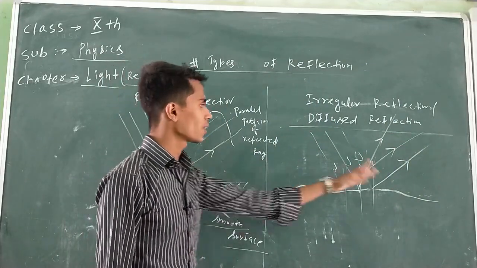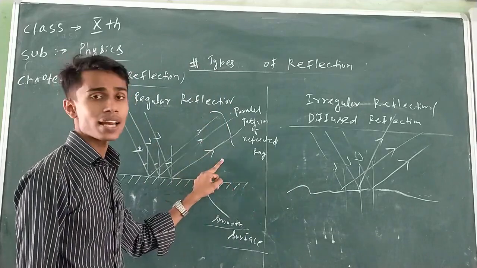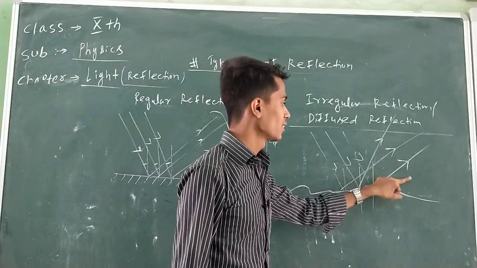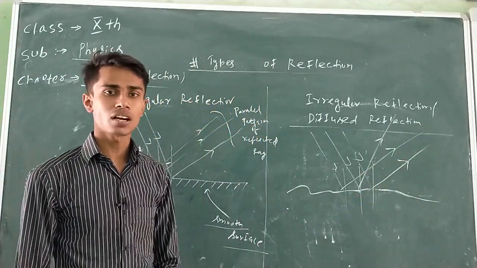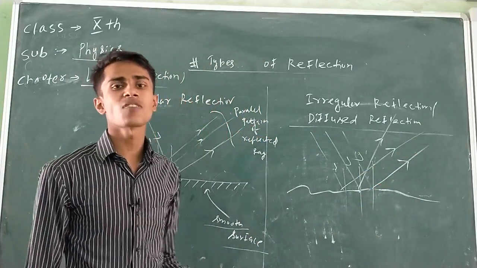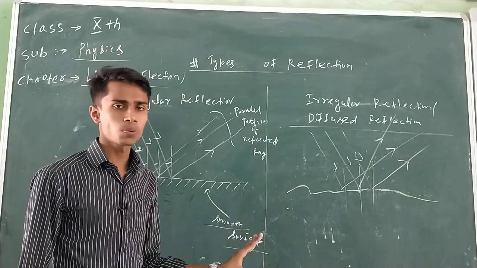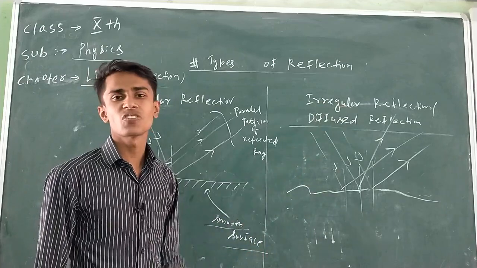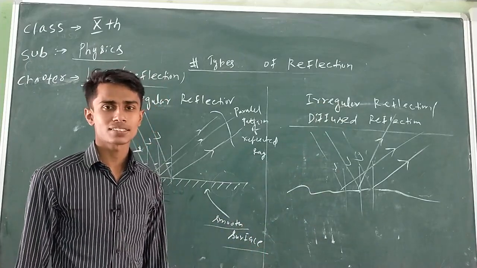What is the difference between regular and irregular reflection? In regular reflection, the reflected beam of rays of light are parallel to each other, while in diffuse reflection, the reflected beam of light are not parallel, they are spreading in different directions. Yes or not? What is the meaning of diffuse reflection? Reflection from a rough surface is called diffuse reflection or irregular reflection. In case of diffuse reflection, the reflected beam of light is spread in different directions. In fact, no image formation takes place in diffuse reflection.